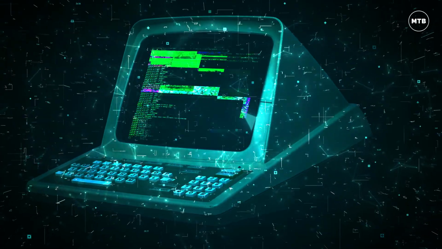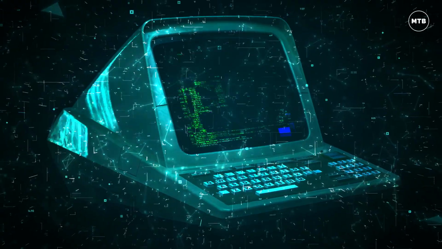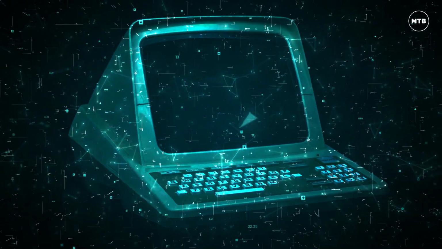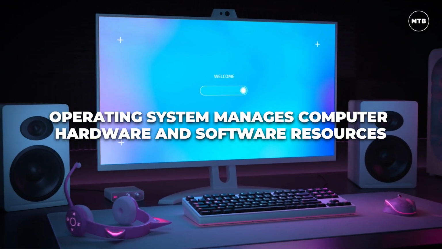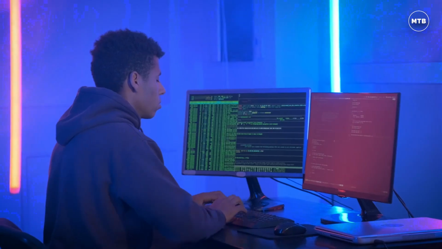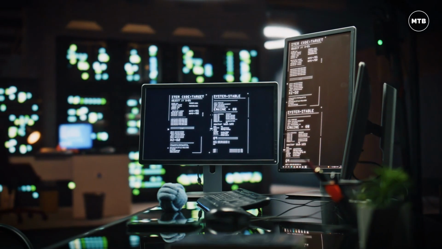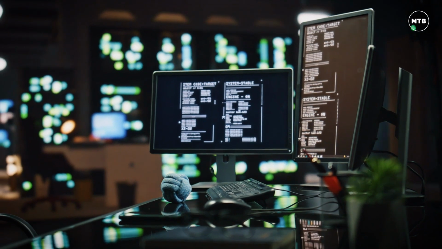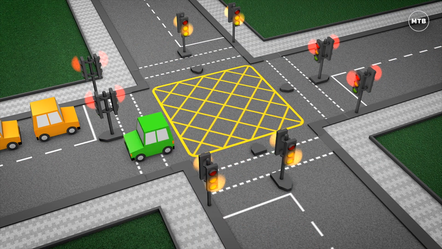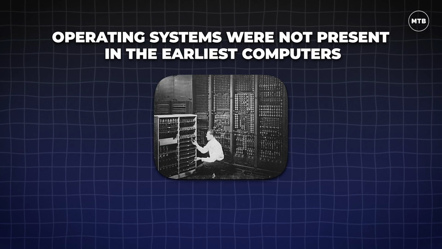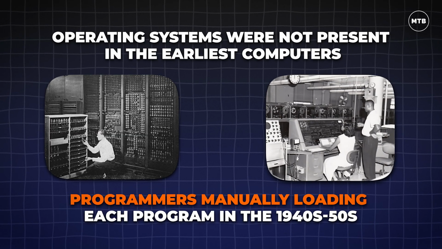An operating system is essentially the boss of your computer, managing all the hardware and software resources so everything runs smoothly. Technically, an operating system manages computer hardware and software resources, providing common services for programs, allocating CPU time and memory, handling input-output devices, and providing a user interface, acting like a traffic controller to prevent collisions and make computer use easier.